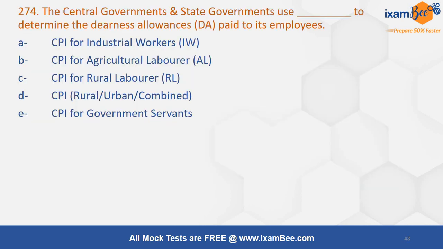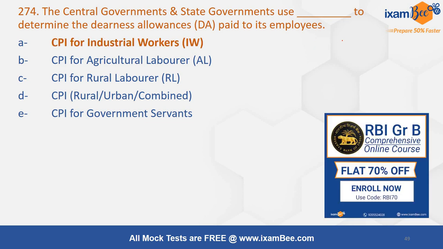The central government and state government use this to determine the dearness allowance paid to their employees. Whenever you come to a job, you say DA बढ़ गया. Now DA has increased. So how is this DA calculated? DA is reflected on inflation, so it increases with inflation. CPI for industrial workers is taken into account for this.